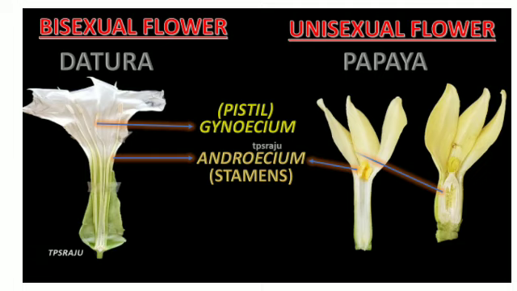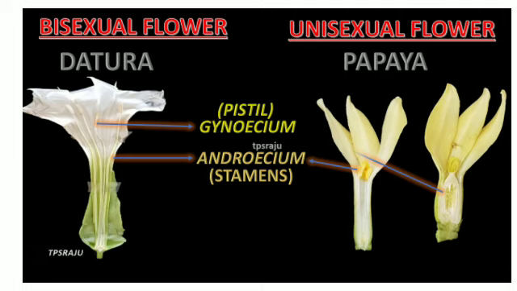On the basis of the type of reproductive organs present in a flower, the flowers are of two types. They are unisexual flower and bisexual flower. Unisexual flower means the flower which contains only one reproductive organ, either male or female. These are called unisexual flowers. These are also called incomplete flowers. Example, papaya, watermelon, corn, cucumber, etc.